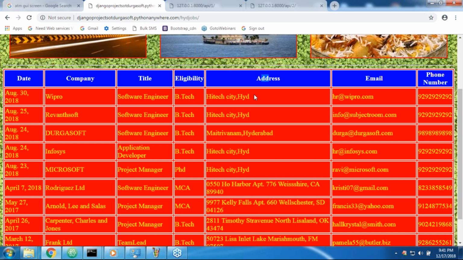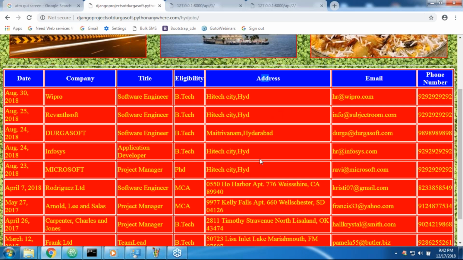Immediately I will ask SMS service providers: is anyone there? Then someone from an SMS gateway says, yes, we will provide support for 1 lakh SMS messages for 15,000 or 20,000 rupees. Yes, no problem. But how can I use your SMS gateway application in my Django application? Then immediately he is going to provide an API. The SMS gateway application person is going to provide an API to access that application.